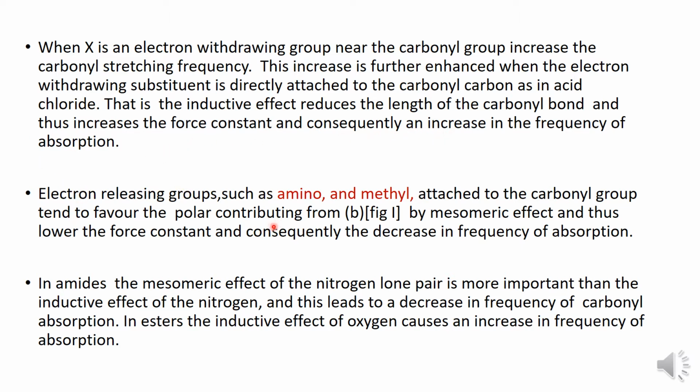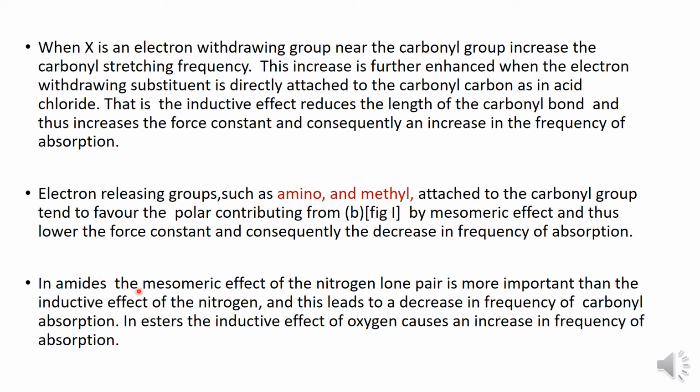Electron releasing groups such as amino and methyl attached to the carbonyl tend to favor the polar contributing form B, that is, in the figure form B, by the mesomeric effect, and thus lower the force constant and consequently decrease the frequency of absorption.